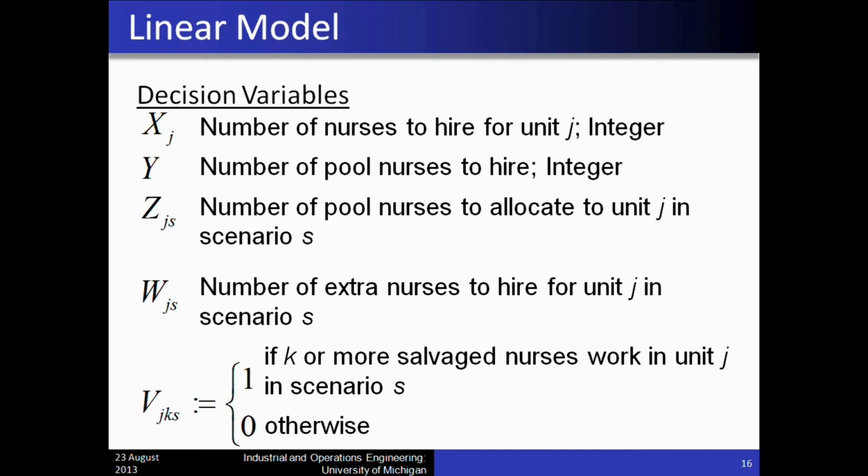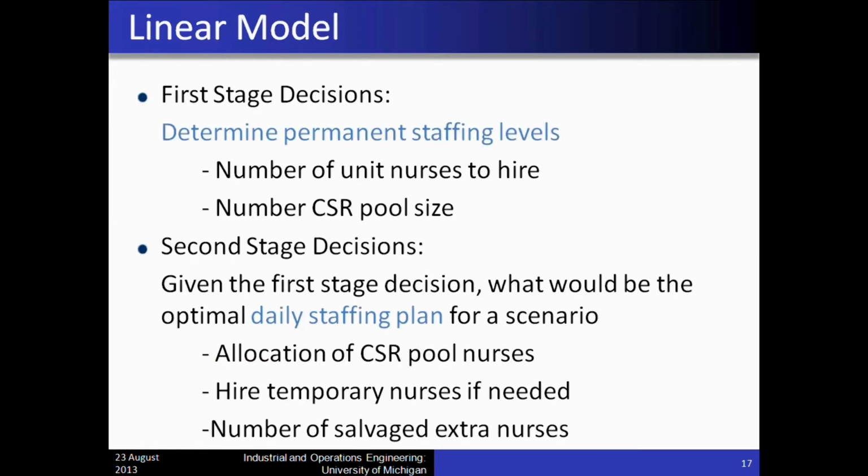Our goal is to find the optimal permanent staffing levels, which includes determining the number of unit nurses to hire and the size of the CSR flow pool. Since we are making this decision over a long-term planning horizon, we do not know the actual patient census levels for the future days. Because of this, we must consider the staffing costs associated with each daily scenario if we choose a specific long-term permanent staffing level. The model then allocates the CSR pool nurses to units, determines whether temporary nurses are needed, and specifies the number of salvage nurses on duty.